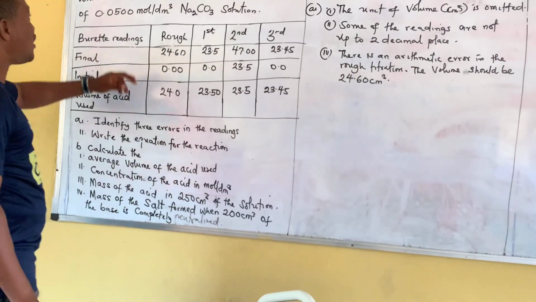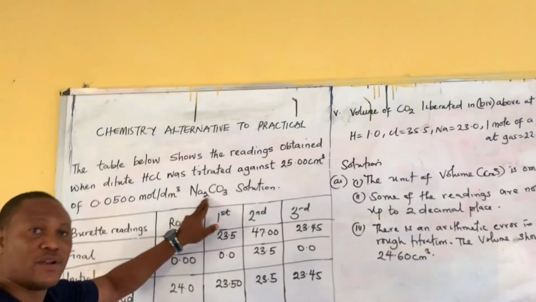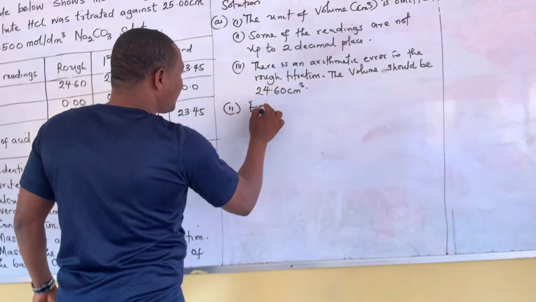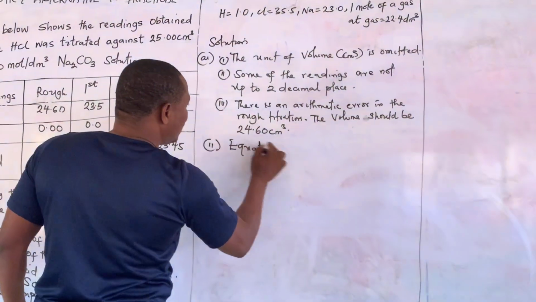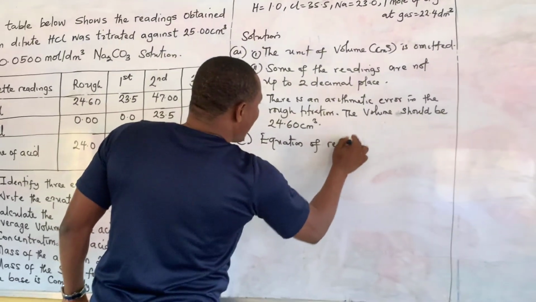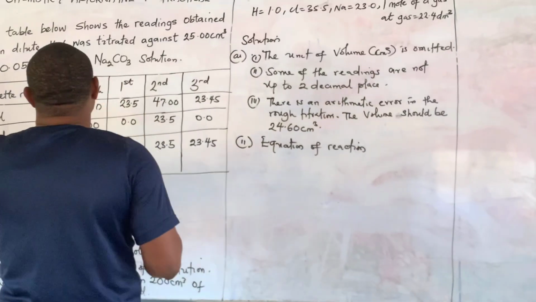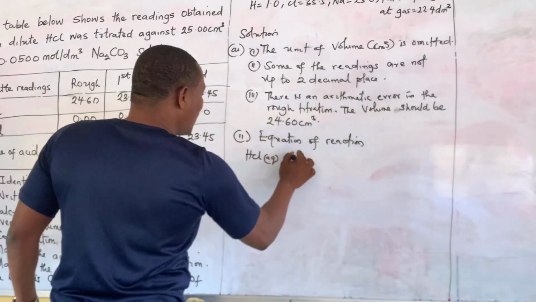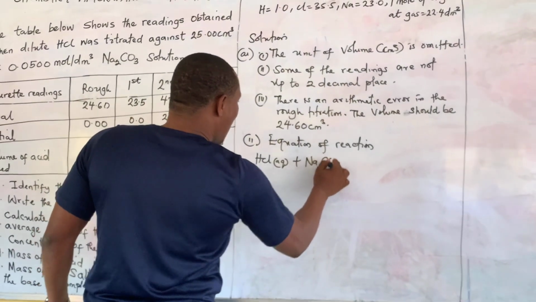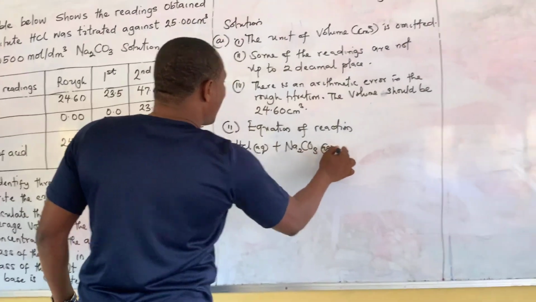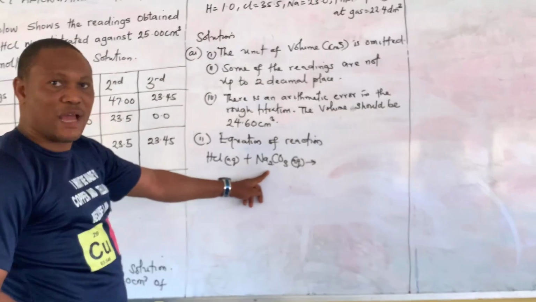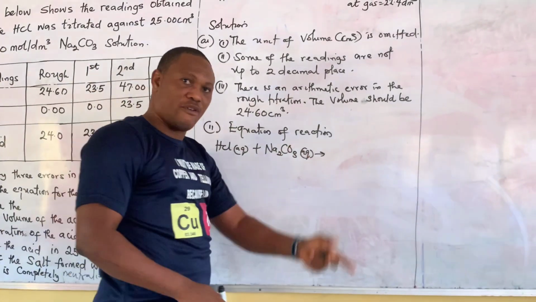The second one now: write the equation for the reaction. The equation is between what? HCl and sodium carbonate. Can you see that? So the equation of reaction is between HCl aqueous plus sodium carbonate aqueous. Don't forget, one of the properties of an acid is that when they react with carbonates, they liberate salt, water, and carbon IV oxide.